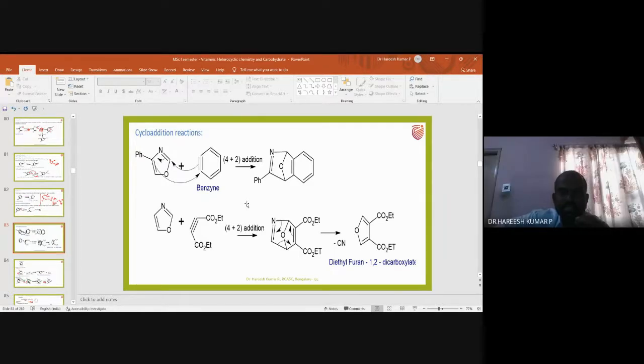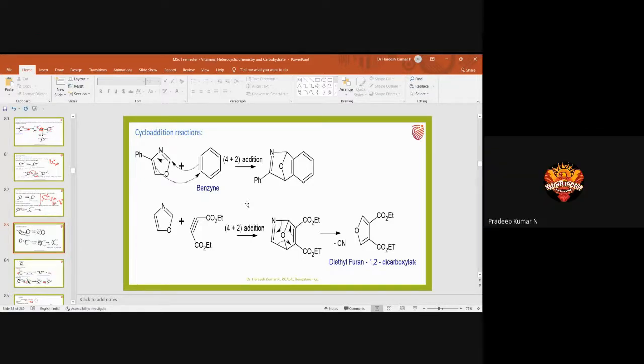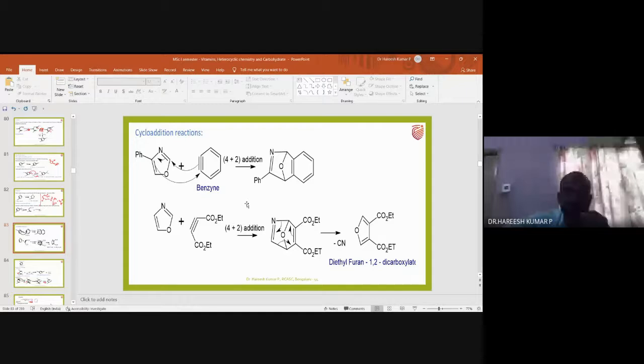The Diels-Alder reaction is an example of a 4 plus 2 cycloaddition reaction. Diels is a scientist, and Alder is a student of Diels. Diels was the PhD supervisor of Alder, and Alder got a Nobel Prize for this invention of 4 plus 2 cycloaddition.